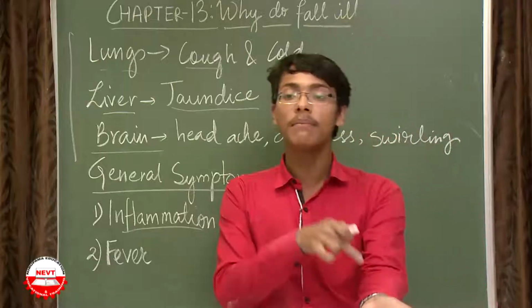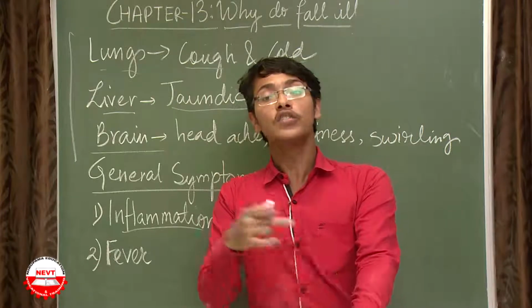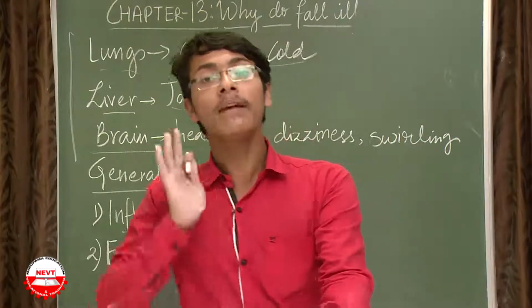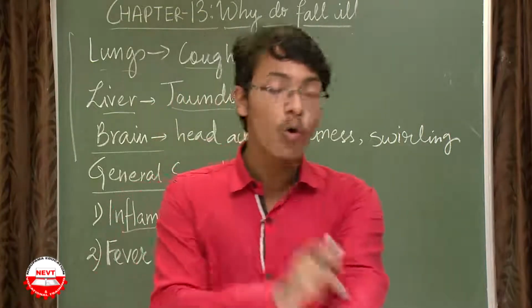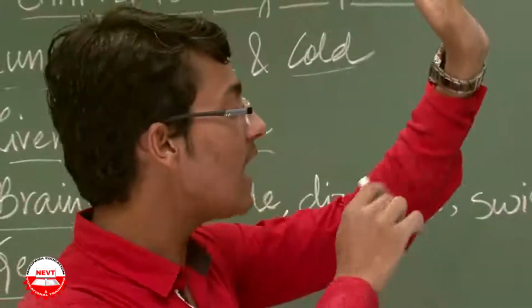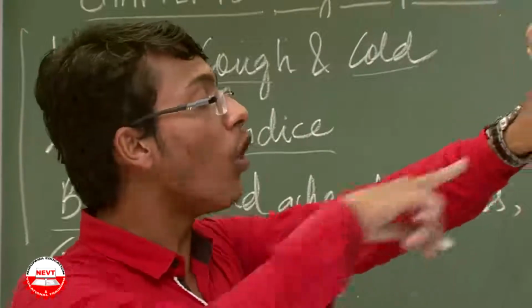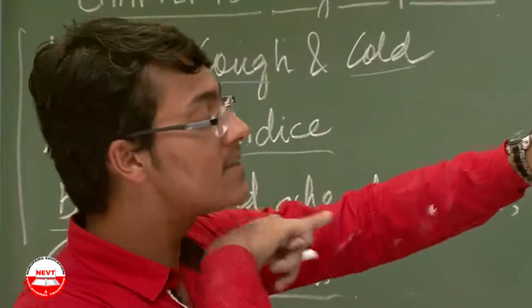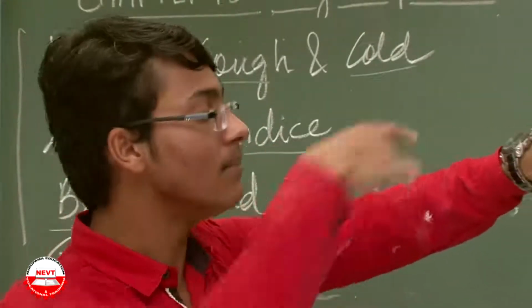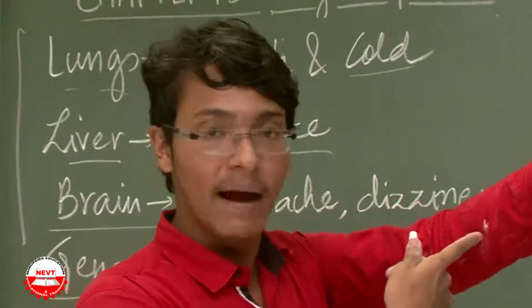Say the mosquito bite has occurred here, so the body cells will be told by the immune system, go near this site. Say this white dot is the mosquito bite.